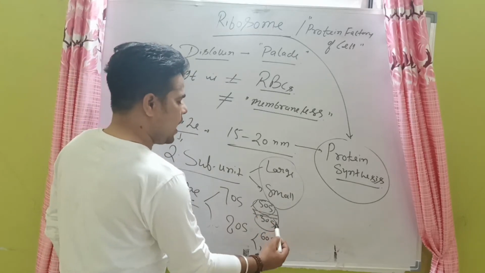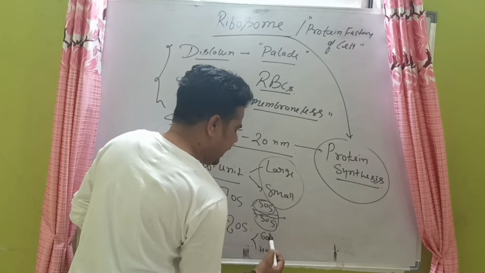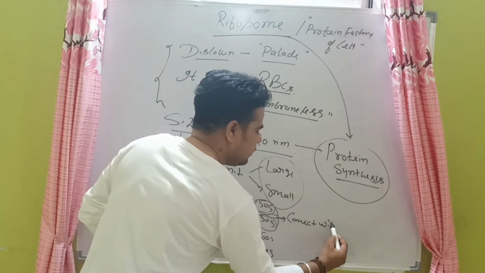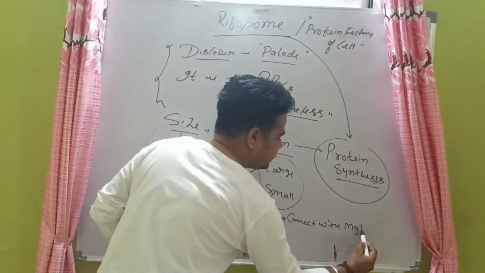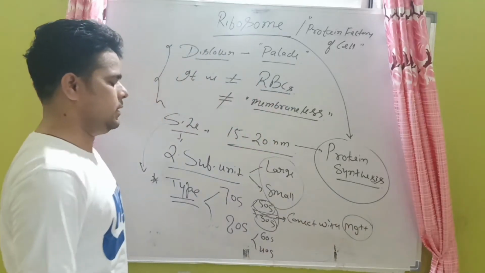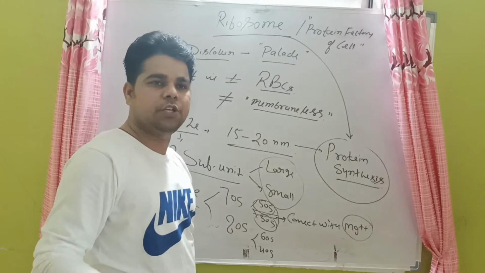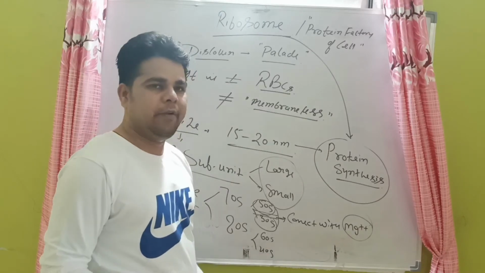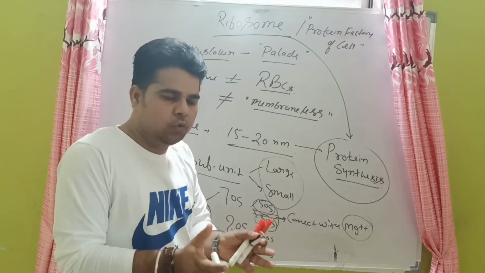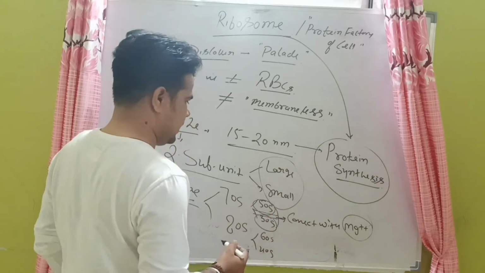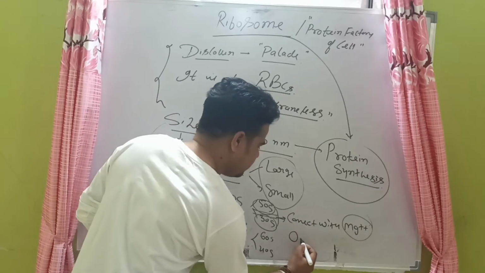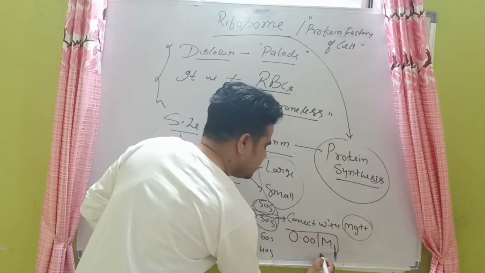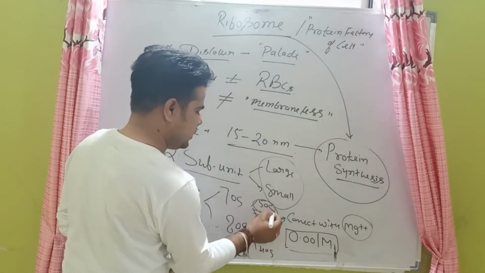These both units are connected with magnesium ions, Mg2+. Magnesium ions are the most required element, responsible for binding the two subunits. If the concentration is a minimum of 0.001 molar, it is required to bind these two units.